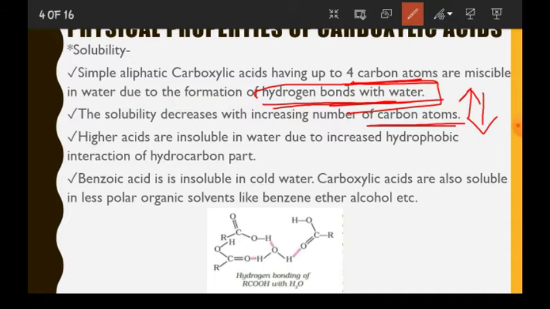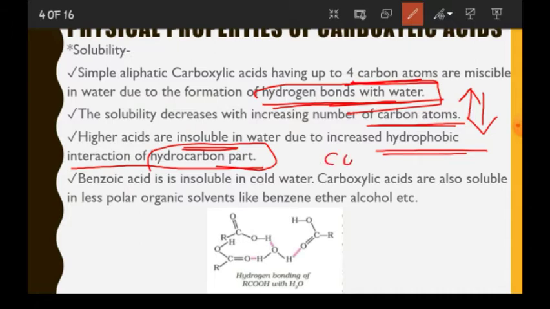Now see why this is so. Higher acids are insoluble in water due to increased hydrophobic interaction of the hydrocarbon part. This is the acidic part, and R will be the alkyl part.